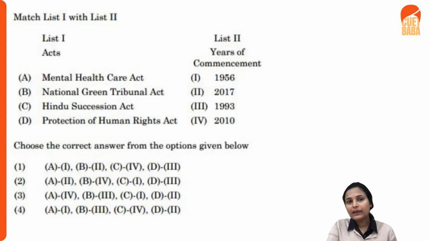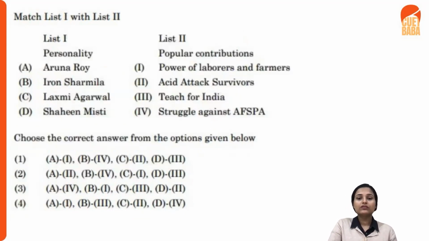So here you see the Mental Health Care Act was adopted in the year 2017. And thereafter, the National Green Tribunal Act was adopted in the year 2010. So both of these are very recent approaches of the Indian government, right? And both have been brought post 2000. And then you see this Hindu Succession Act. It was implemented, the year of commencement was 1956. And thereafter, the Protection of Human Rights Act was started in the year 1993, right? So I hope it is quite clear to you. So our correct answer here, if you mark it over here, would be the second one. Okay, great.